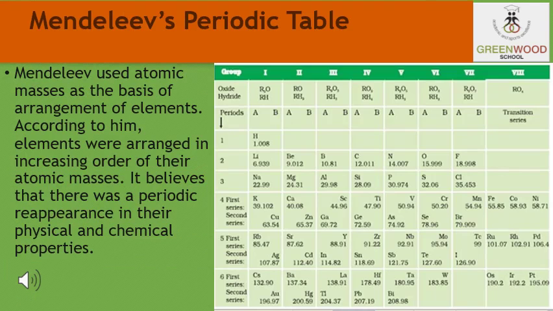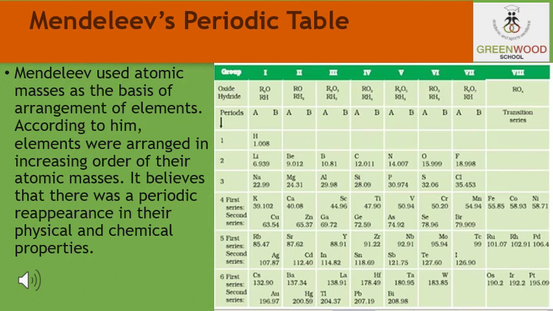So students, even after the rejection of Newlands' law of octaves, many scientists continued to search for a pattern that correlated the properties of elements with their atomic masses. The main credit for classifying the elements goes to Dmitri Ivanovich Mendeleev, a Russian chemist. He was the most important contributor to the early development of a periodic table of elements, wherein the elements were arranged on the basis of their fundamental property, the atomic mass, and also on the similarity of chemical properties.